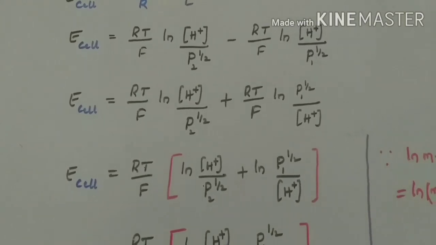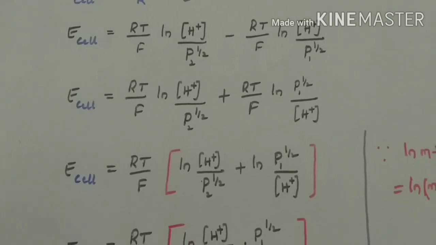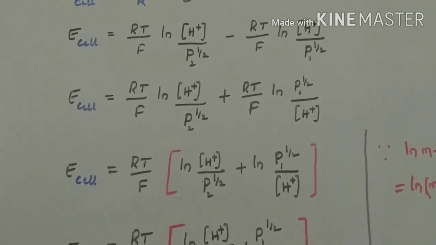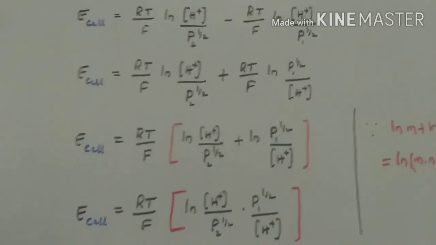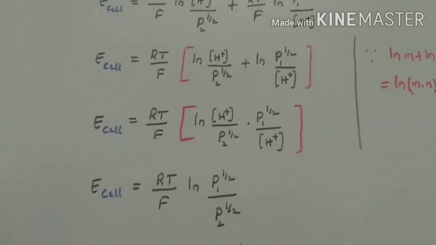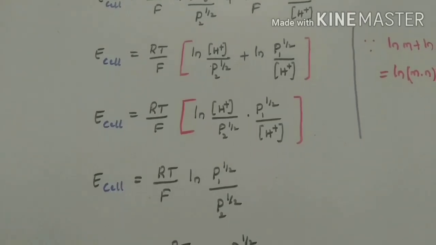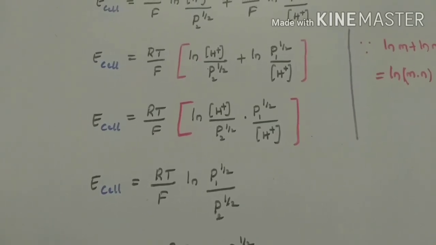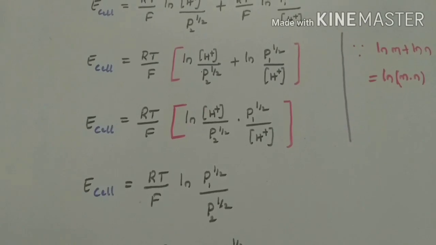Then E cell = RT/F ln [H+]/P2 power half. If we reverse this P1 and H+, we will get a plus sign there: RT/F ln P1 power half/[H+]. Then E cell = RT/F, which is a common term. The leftover term is ln [H+]/P2 power half plus ln P1 power half/[H+]. It is looking like ln M plus ln M.